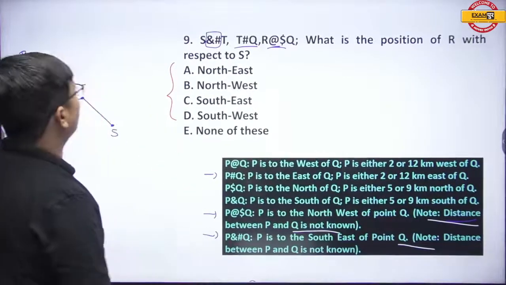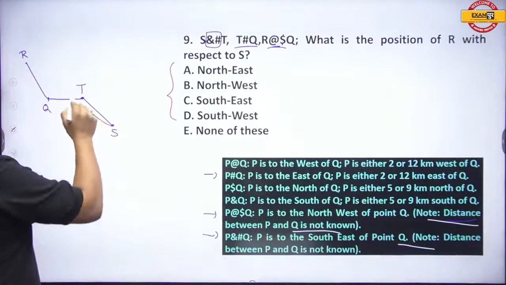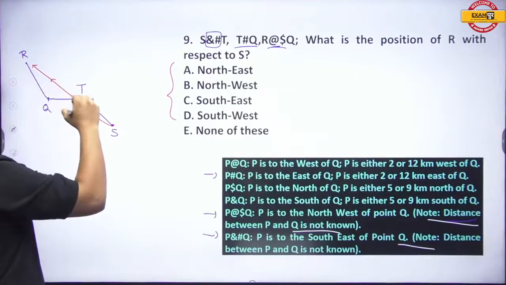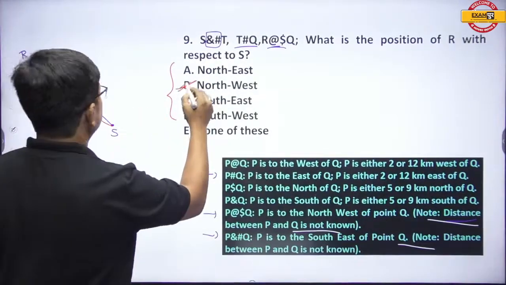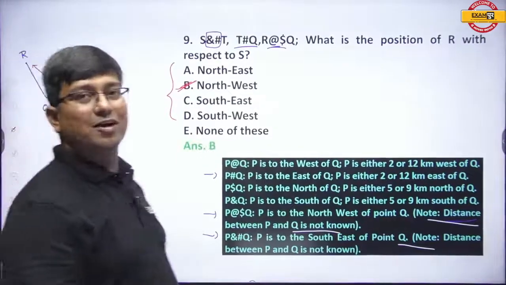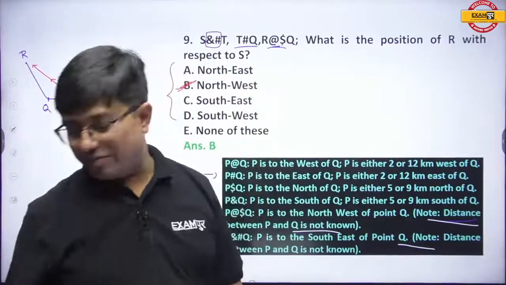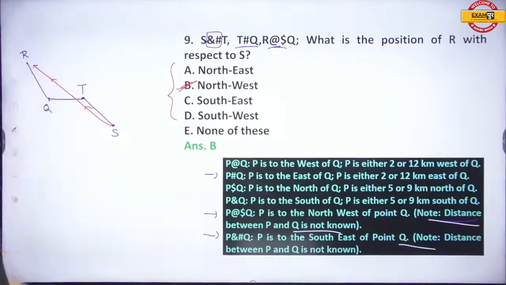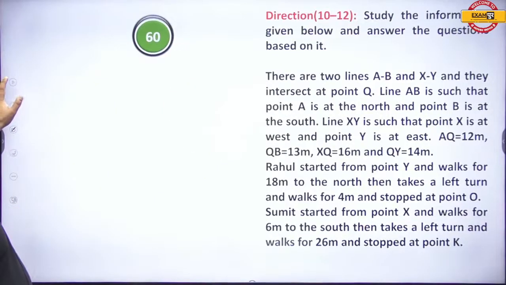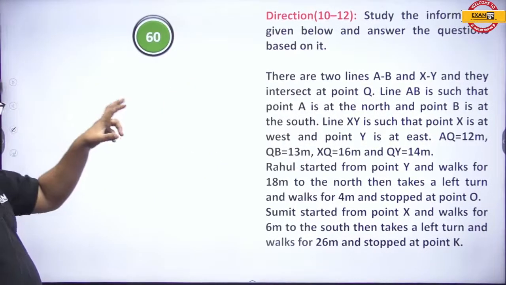What is the position of R with respect to S? The position of R with respect to S is northwest. Northwest or west north. The answer is option B. All right, everyone. Clear? Fine. Next. The next question.